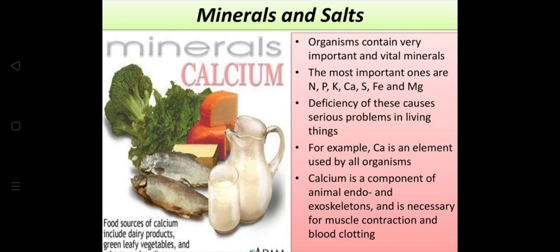For example, calcium is an element used by all organisms. Calcium is a component of animal endo and exoskeletons and is necessary for muscle contraction and blood clotting.